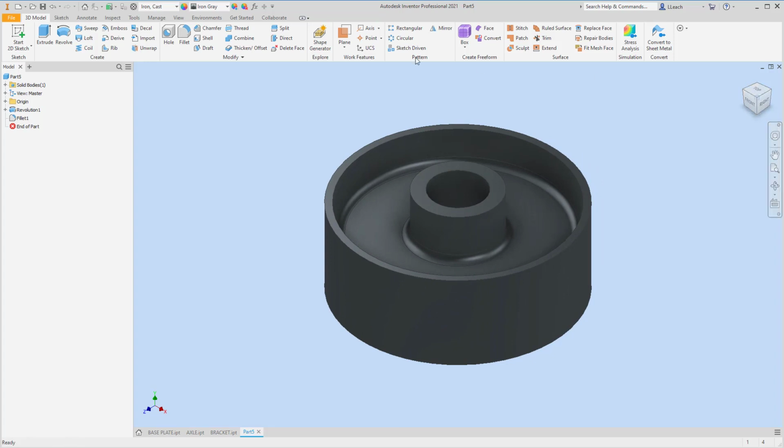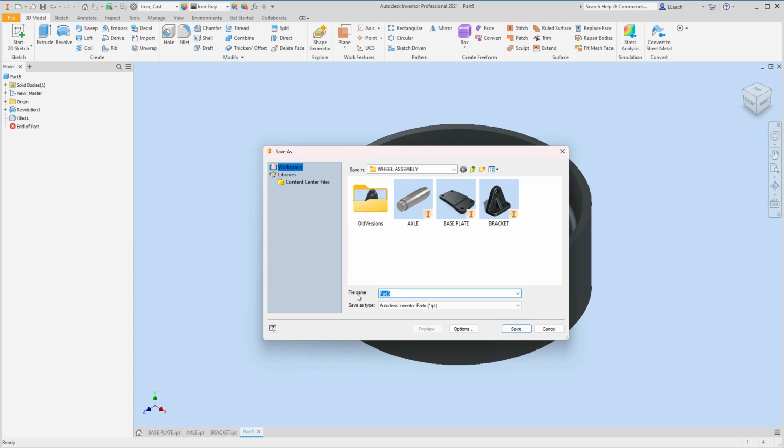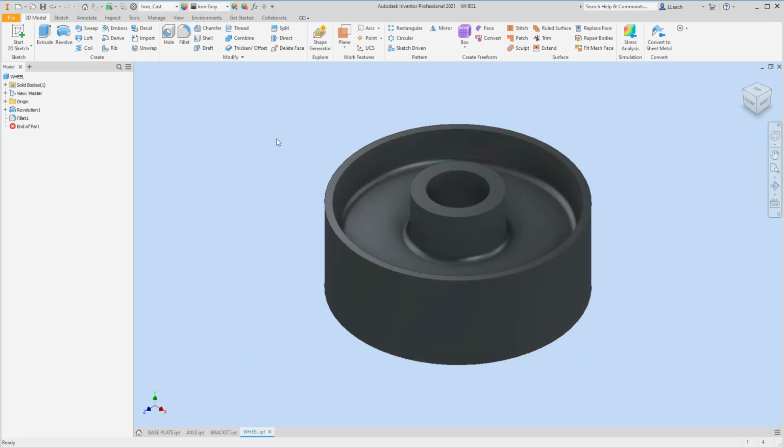All right, so we're going to save this as wheel. And then we have all our parts created. I'm going to save it. And then the next video, we'll figure out how to put this all together.